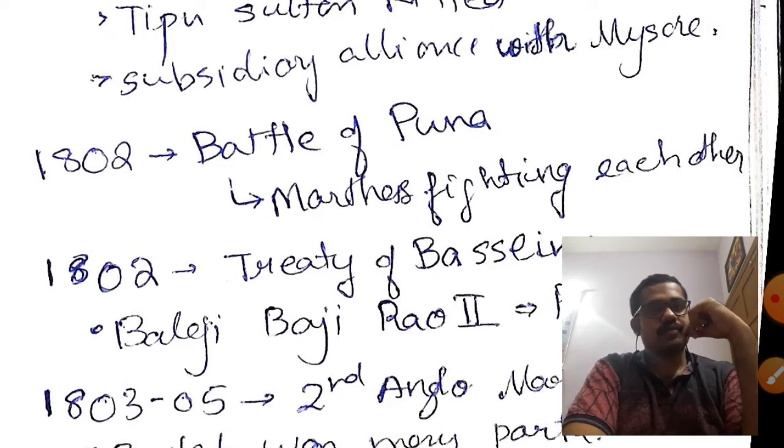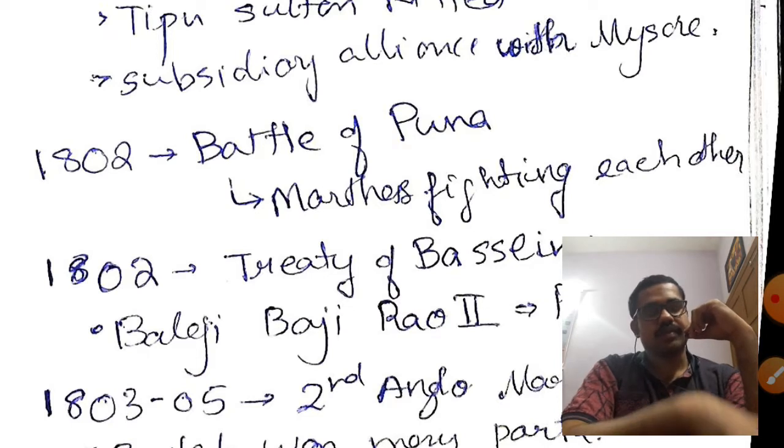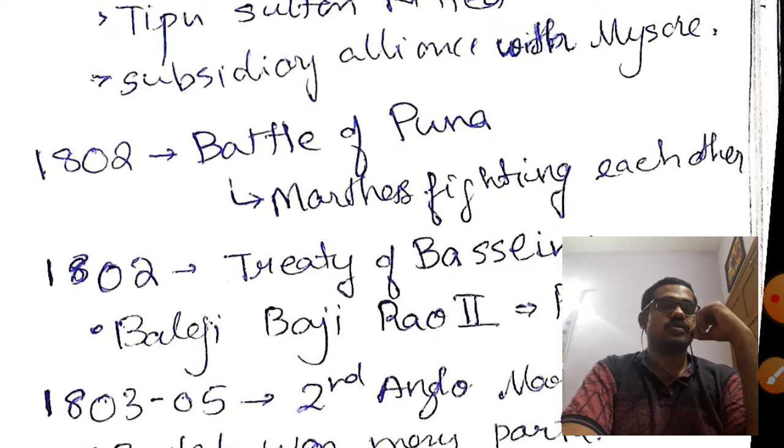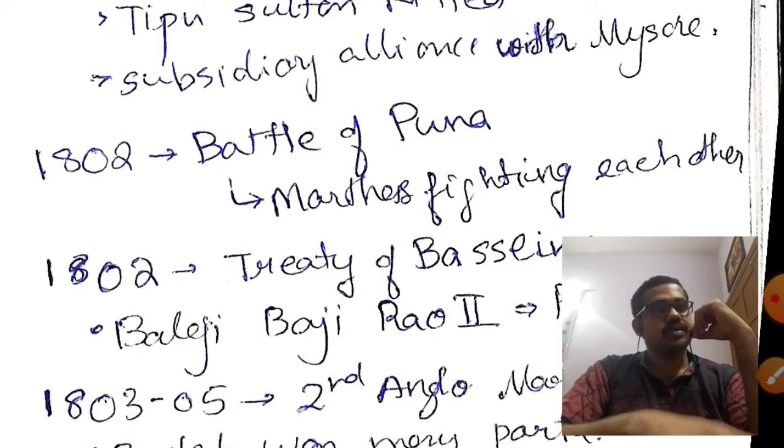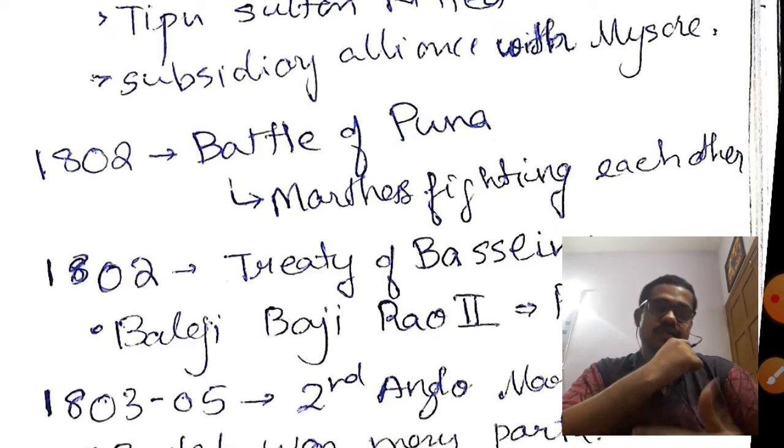The Marathas are a very big empire, and it has many subunits and many chiefs in the same empire. These small chiefs were fighting against each other because of different reasons, ambitions, etc. The British always saw it as an opportunity to conquer the Marathas easily, because when there is fighting inside, we can easily split it into parts and conquer it.